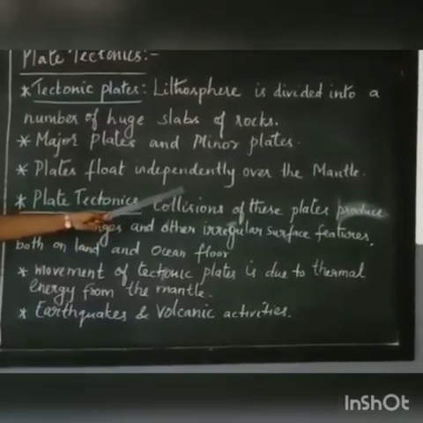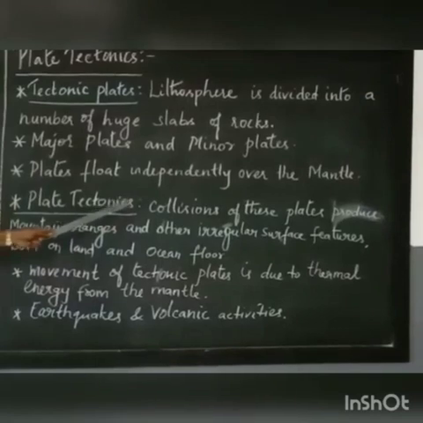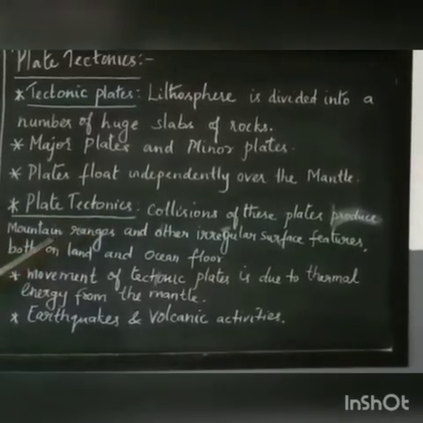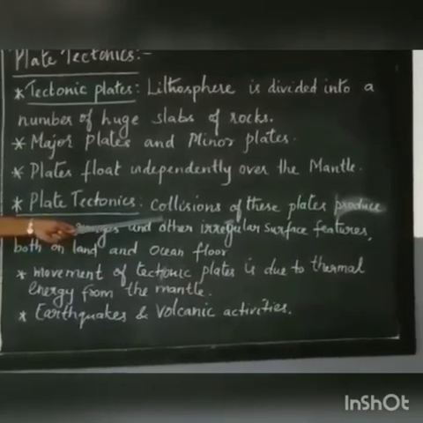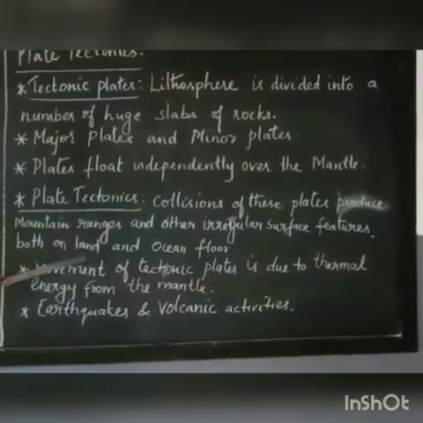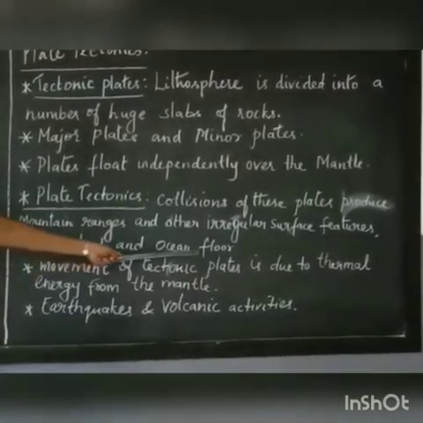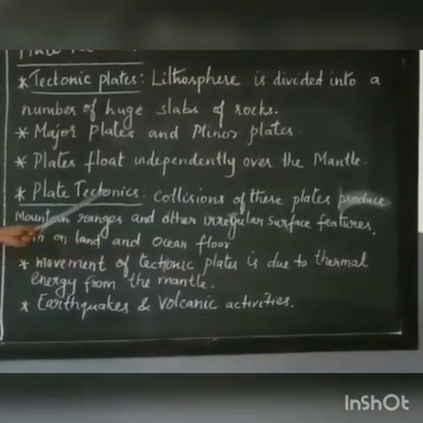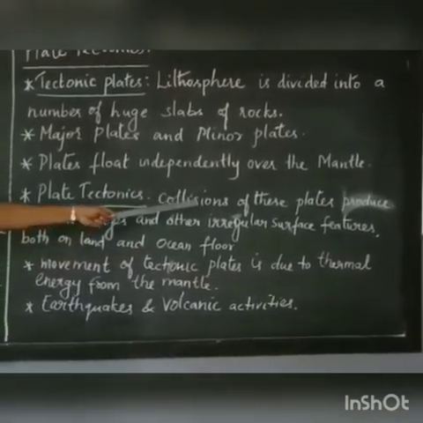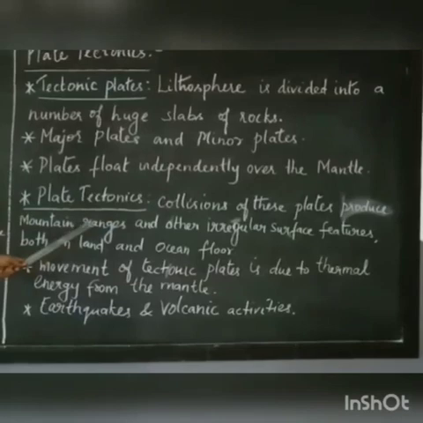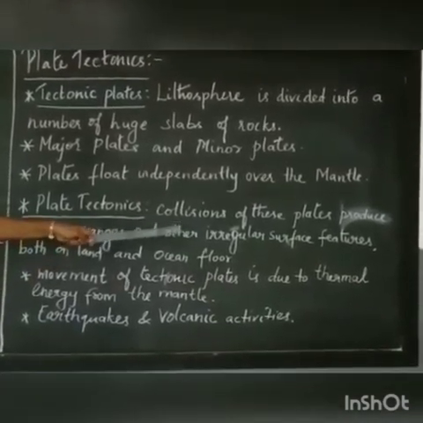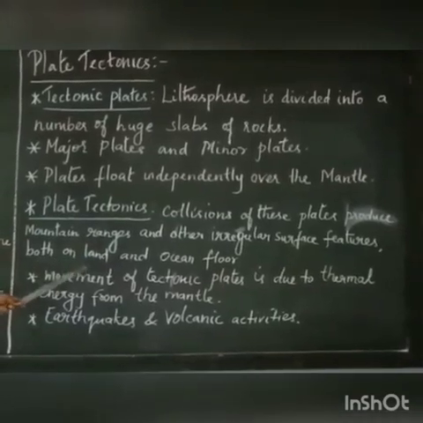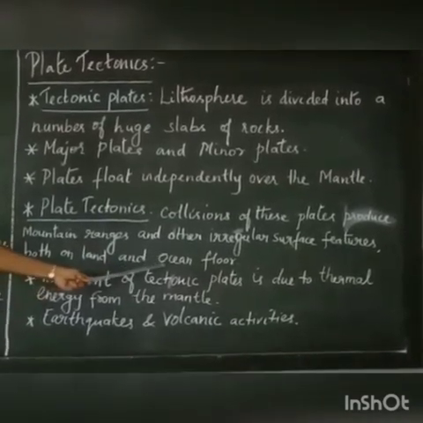Which are the plates? Both major plates and minor plates produce mountain ranges and other irregular surface features both on land as well as ocean floor. Once again I repeat, collisions of these plates produce mountain ranges and other irregular surface features both on land and ocean floor.